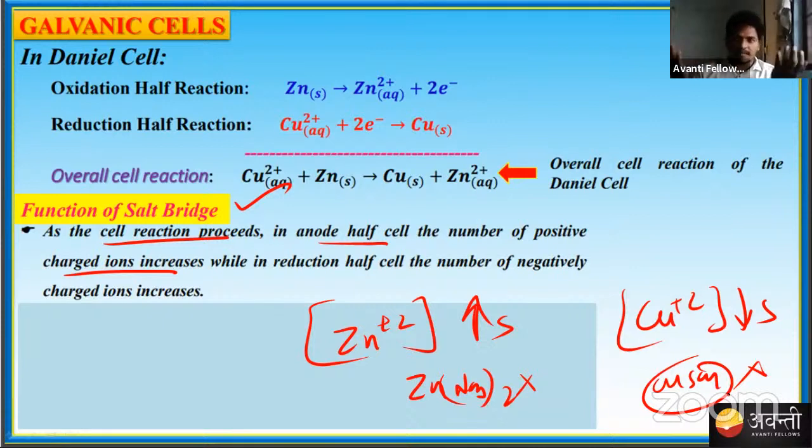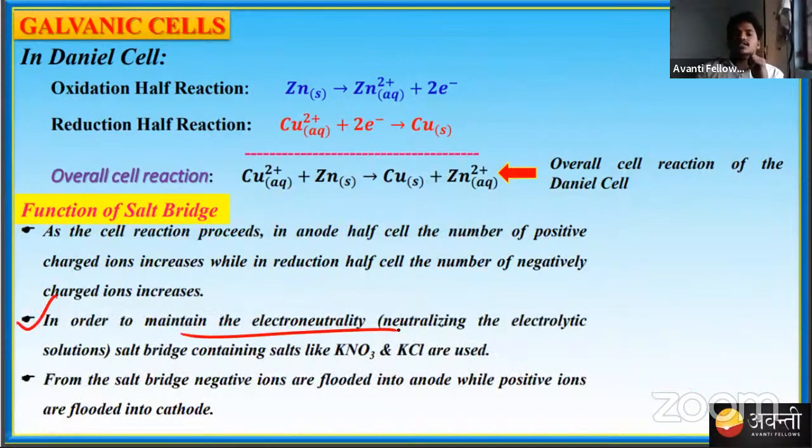So after some time, the reaction may stop. In order to fill this gap, the salt bridge is used to maintain electrical neutrality.